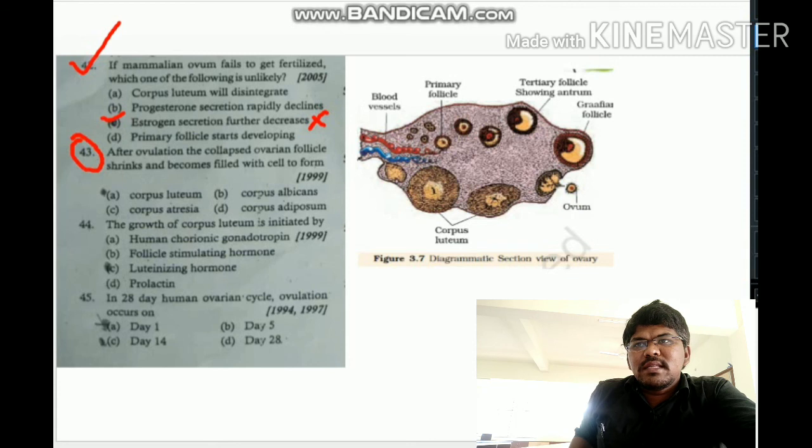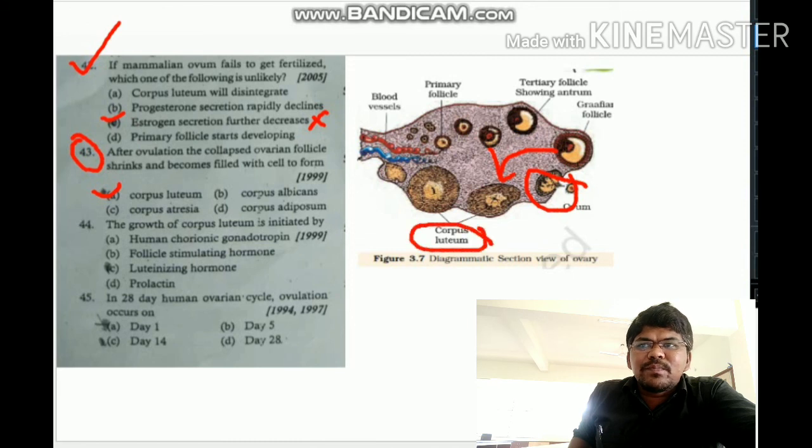Next, question number 43. After ovulation, the collapsed ovarian follicle shrinks and becomes filled with cells to form the corpus luteum. They asked: after ovulation, the remaining parts of the Graafian follicle are converted into what? The answer is corpus luteum. See, ovulation occurs on the 14th day of the menstrual cycle. After ovulation, the remaining parts of the Graafian follicle are converted into the corpus luteum. Hence, option A is correct for question number 43.